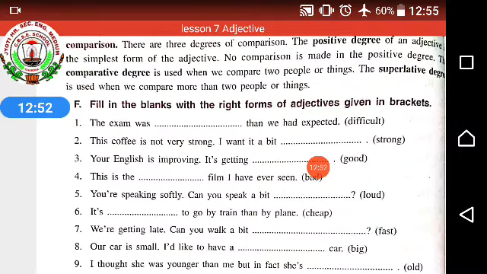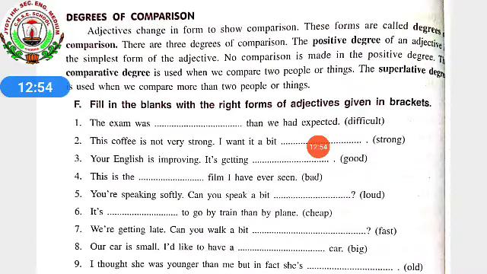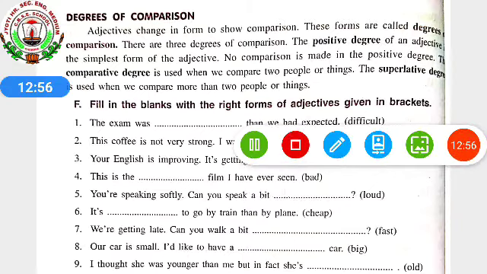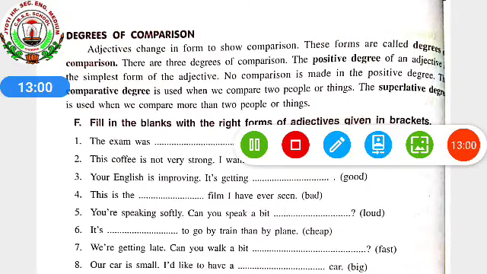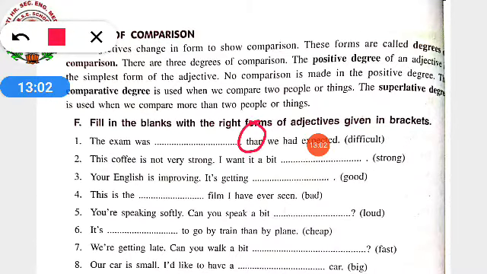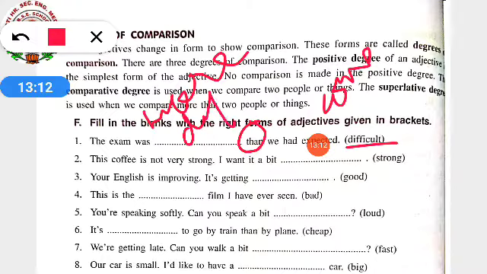The exam was dash than we had expected. So, "than" is already given over here. Than means it is showing comparative degree. So, "difficulter" we cannot write. What we have to write over here? More difficult. More difficult. Okay.